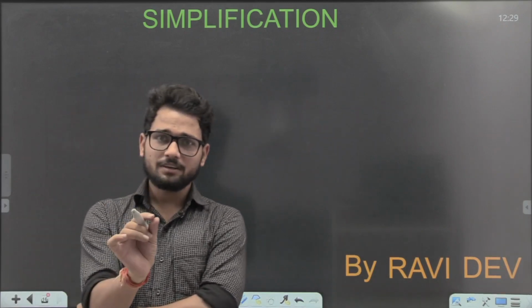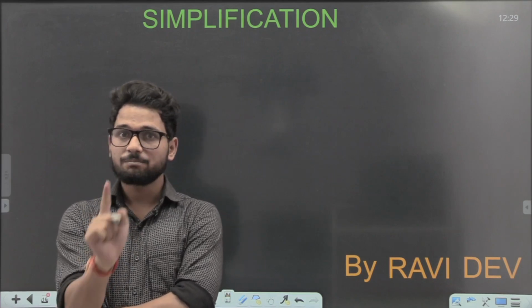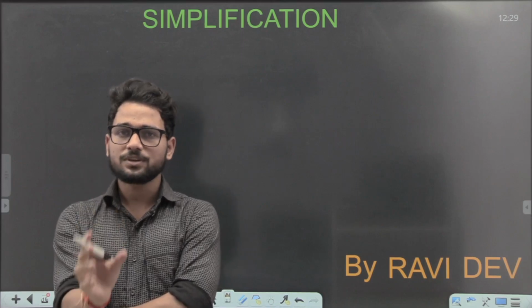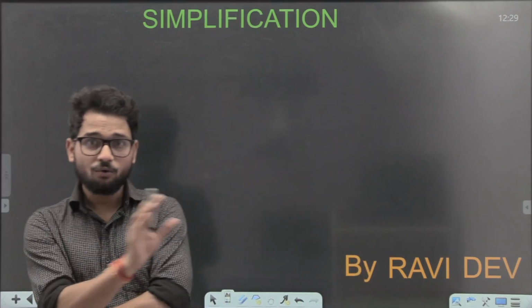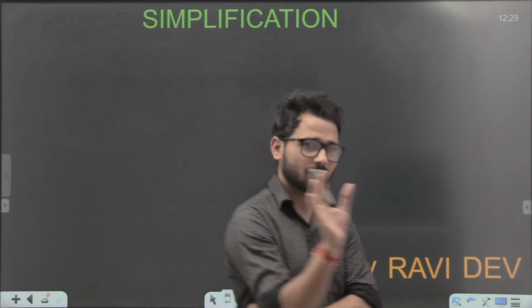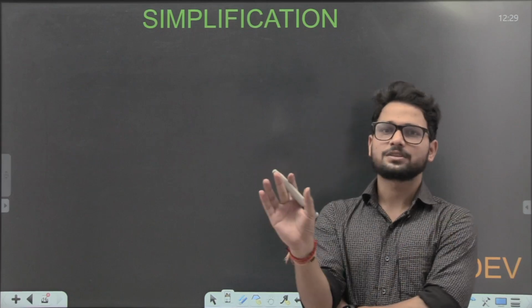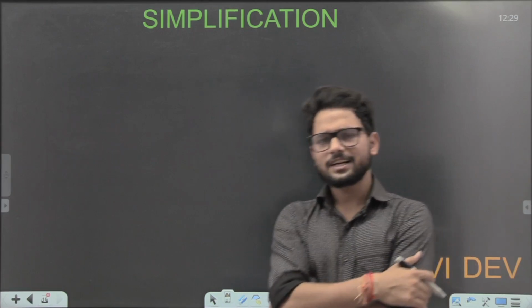Guys, once I start this chapter, you will get to know how important it is, how tricky it is, how many shortcuts there are and how many interesting things there are. Once you get all of these things, I'm damn sure you will not miss this question and you will get a perfect score in your examination. So let's get started.